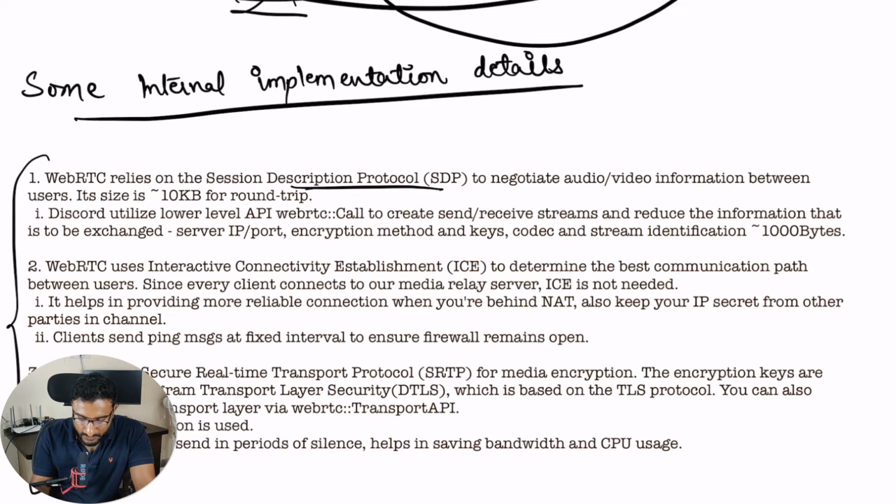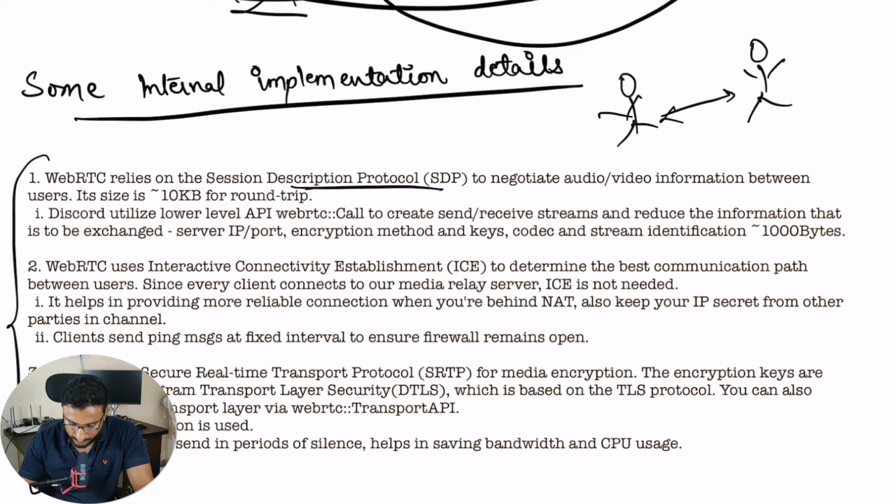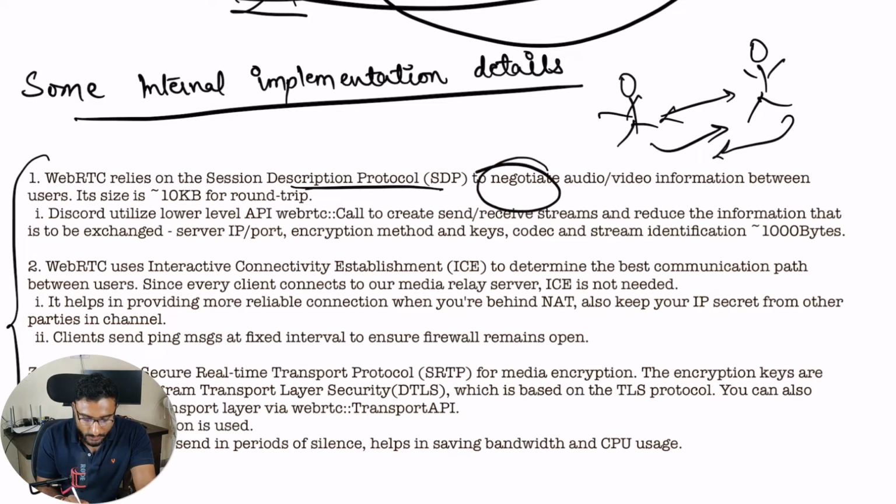Let me give a quick overview of what we mean. Let's say this is your user 1, and this is your user 2. When they are interacting with each other, Session Description Protocol helps to negotiate video and audio information. You are sending some information, and you are getting some information, so it helps in negotiating this information, and it's around 10 kb per round trip. The audio and video information is around 10 kb per round trip.